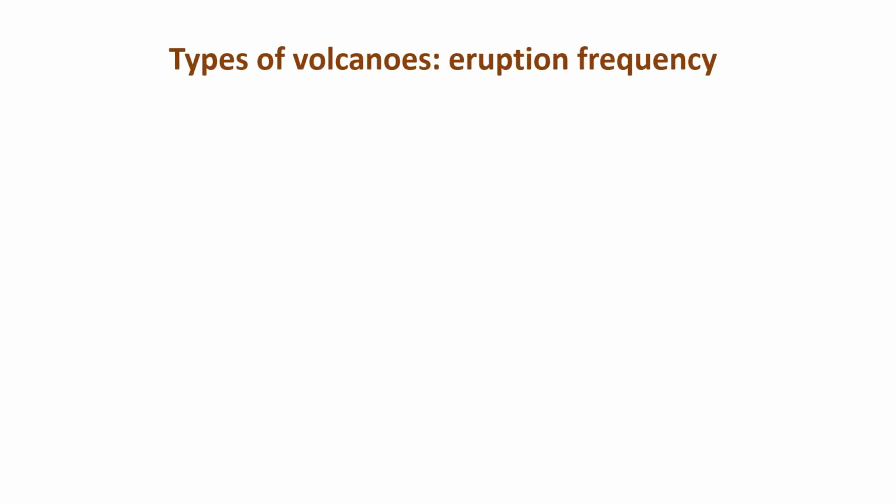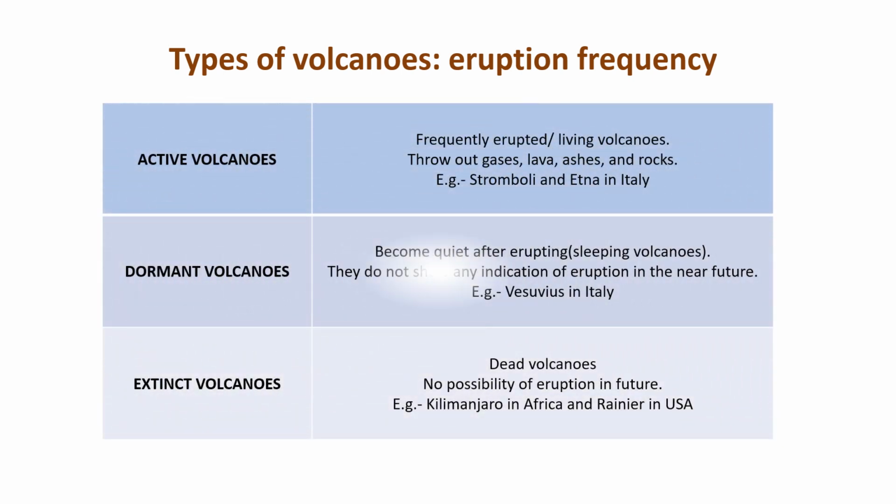So based on the frequency of eruption also, we can classify the types of volcanoes. We have three broad categories of volcanoes: active, dormant, and extinct. What do you mean by active volcanoes? Active volcanoes are nothing but frequently erupting volcanoes. So it's like active every time, frequently erupting, and we can call them living volcanoes. They will throw out gases, lava, ashes, and rocks. For example, Mount Etna in Italy and Stromboli also.